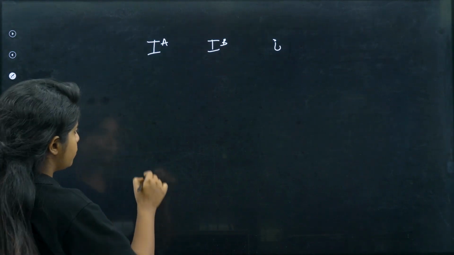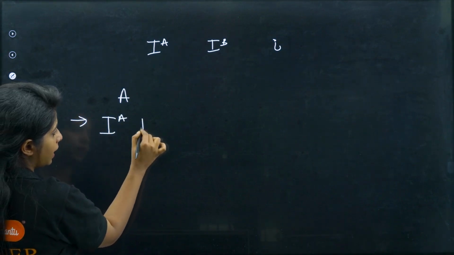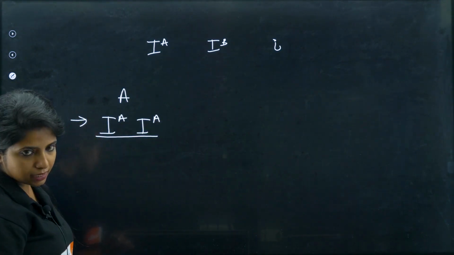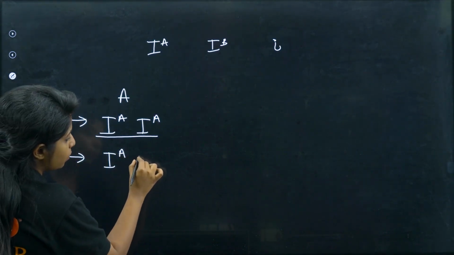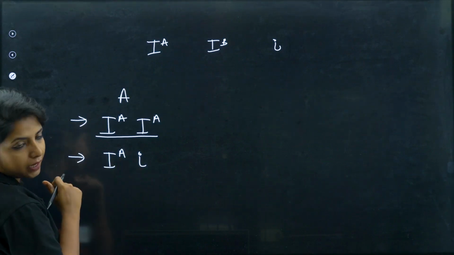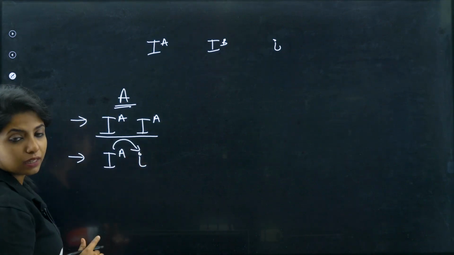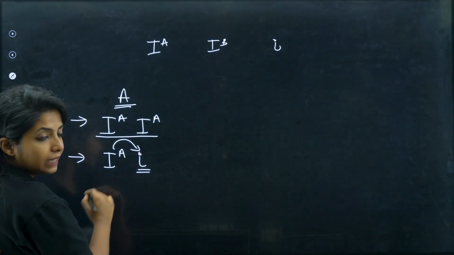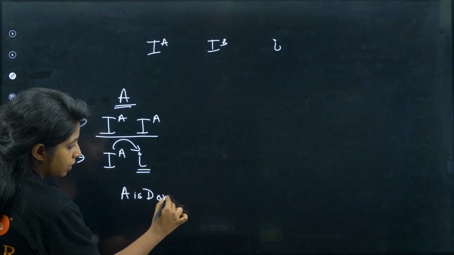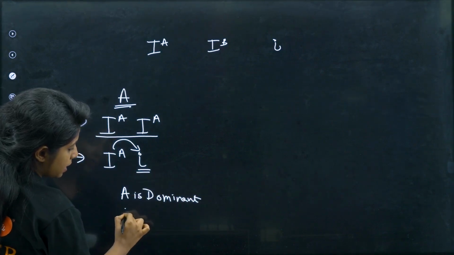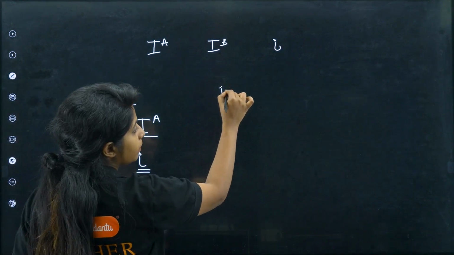What happens is that, suppose I want A blood group. A blood group will be there when both the alleles are carrying IA like this. In that case, it will be A. Or probably when one is carrying IA and the other one is carrying simple i, that is for O. Basically, why is it still A blood group? Because IA is completely dominant over small i, that is the allele for O blood group. Okay, so you got to know one thing, that IA is what, children? Dominant. IA is dominant, and basically small i is what? Recessive.